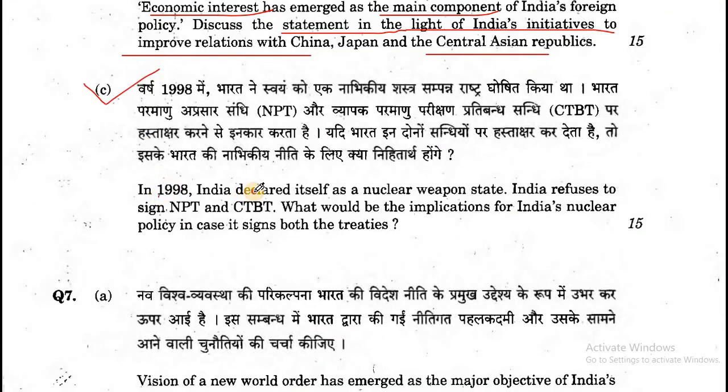C. In 1998, India declared itself a nuclear weapon state. India refuses to sign the NPT and CTBT. What would be the implication for India's nuclear policy in case it signs both the treaties?